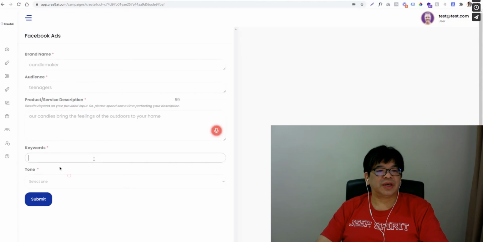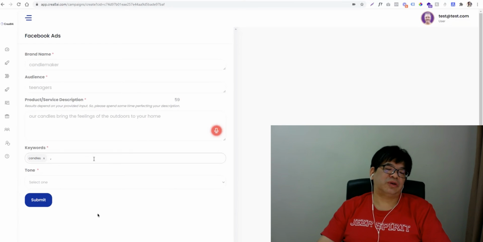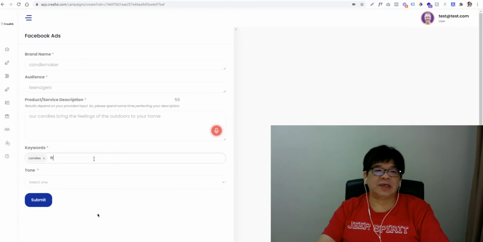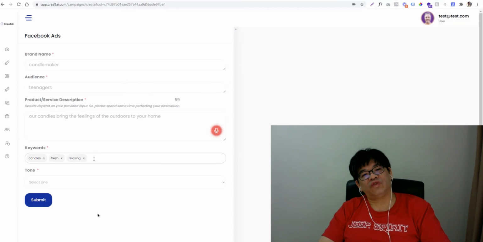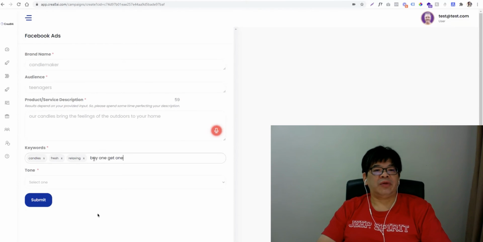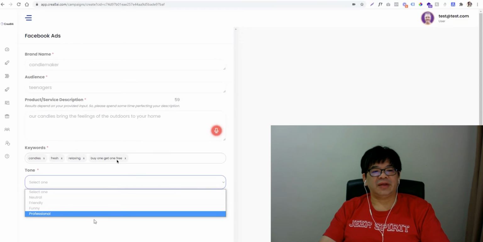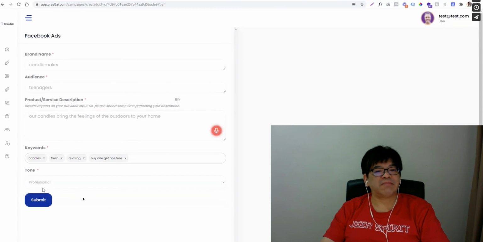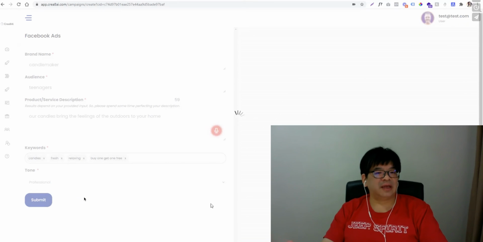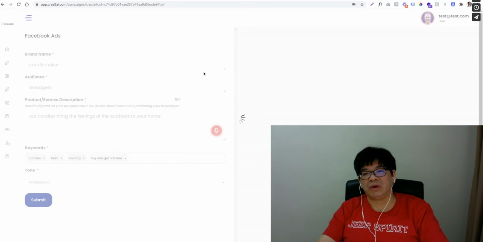Second thing, you just need to key in the keyword. Add in your own keyword here. The keyword is to describe the product service you're going to provide. So just put in the main keyword, candle flash, and things like relaxing, something to describe the features of your product. And also offer wording like buy one get one, and just create a tone and just submit, and that's it. Your job is done. Then the last you leave it to the AI to auto generate the thing for you.